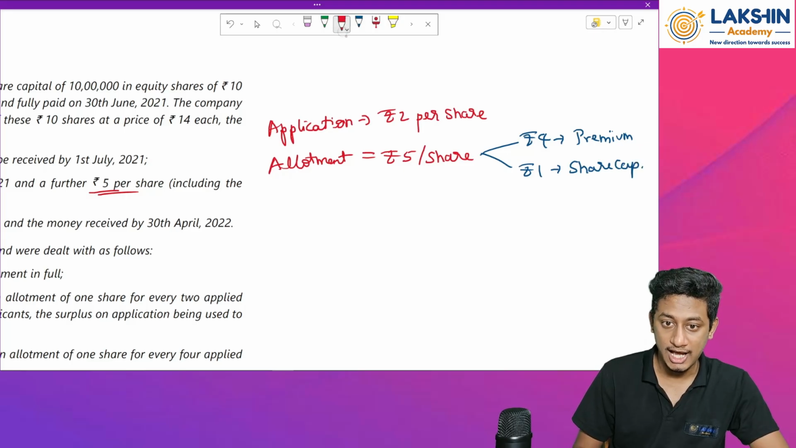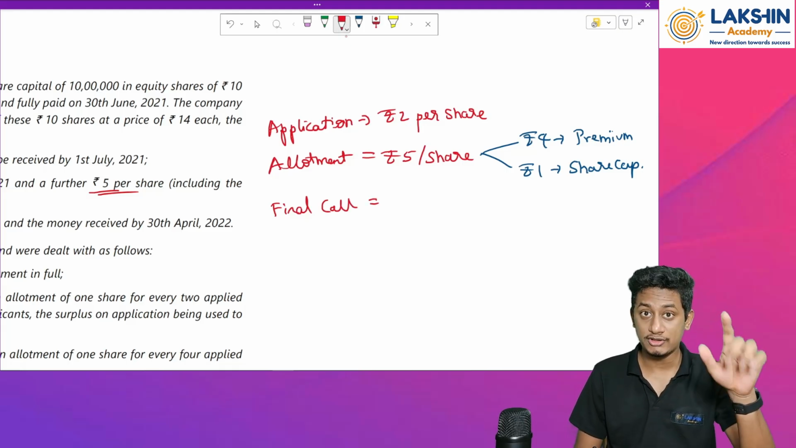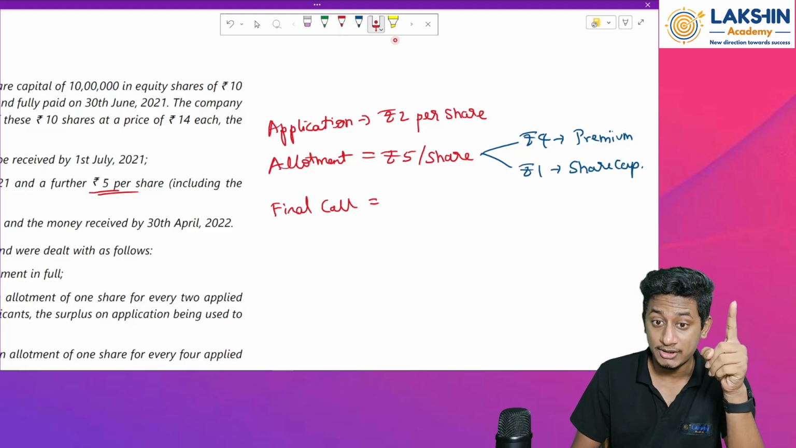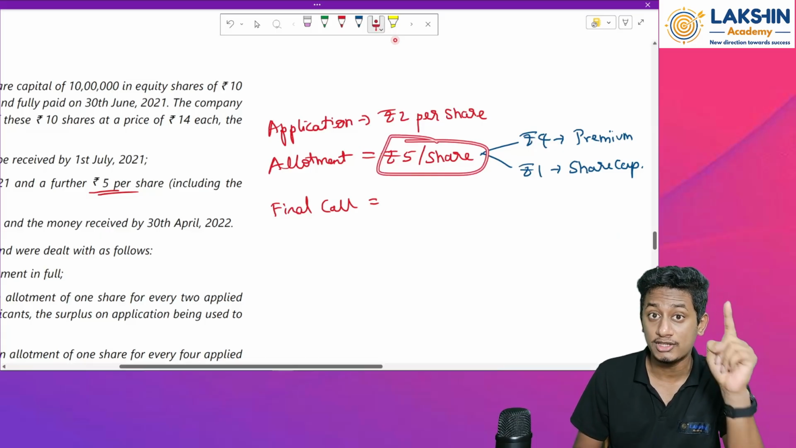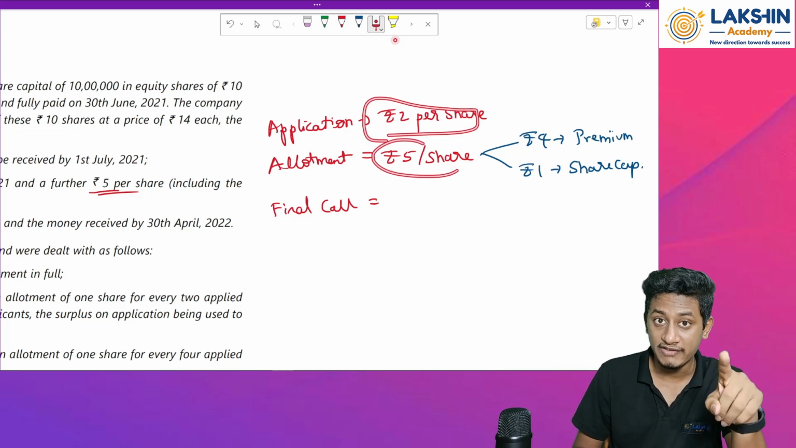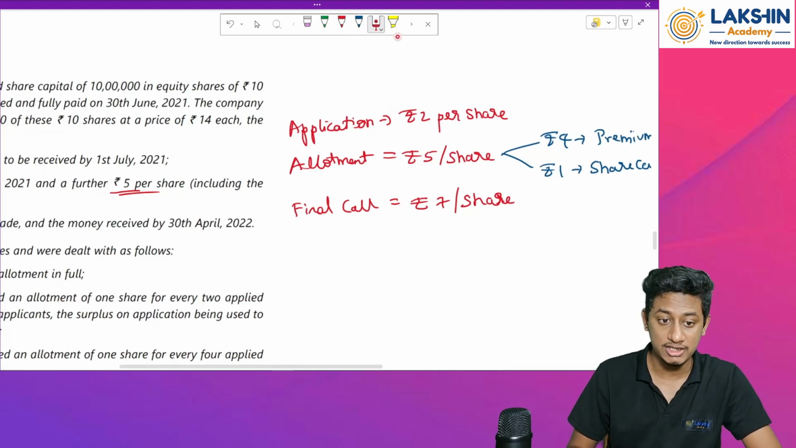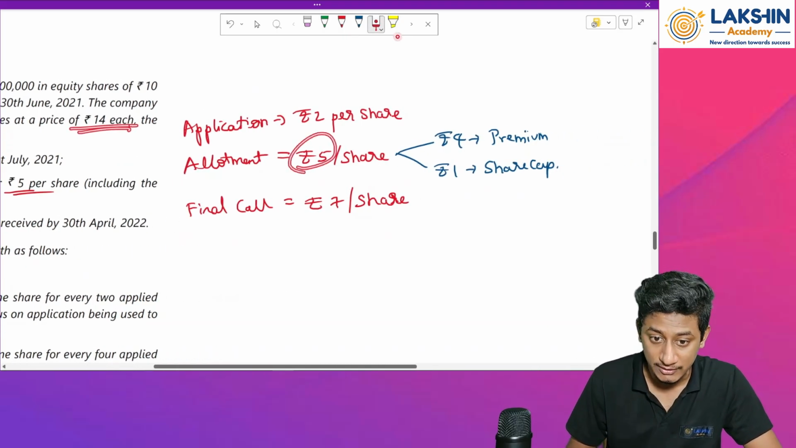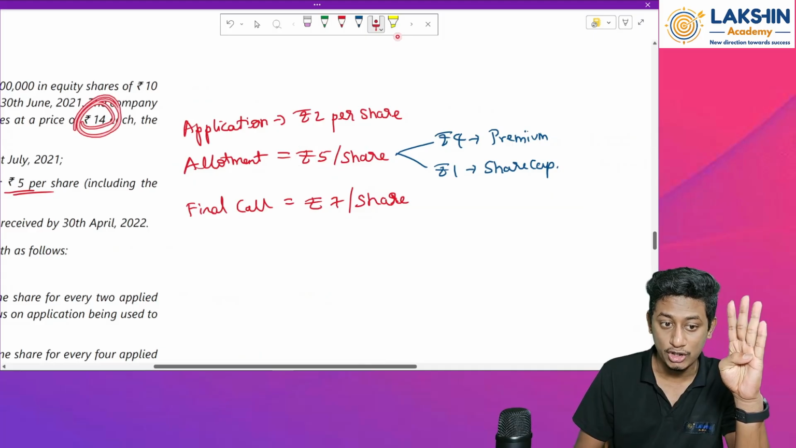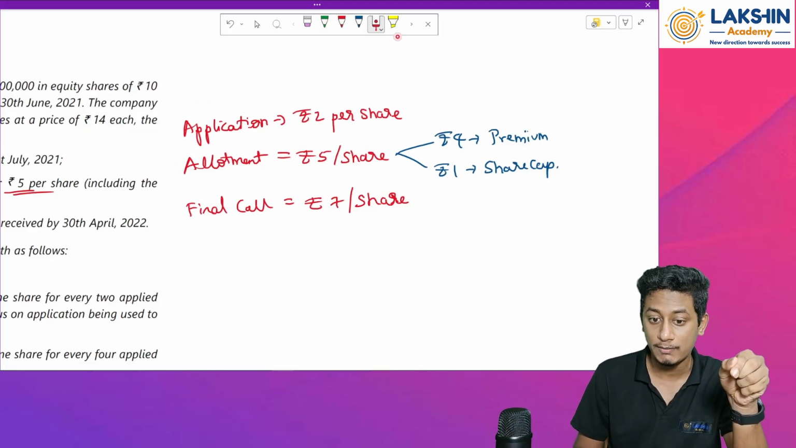Okay, and the last part is the final call. For example, the final call will be for how much? 5 plus 2 is 7, so that means 3 rupees. No sir, why? Because this is already including the premium. That means up to 14 rupees, how much is pending? 2 plus 5 will be 7. So that means 7 rupees extra is to be received. 7 per share is to be received, because the total value of the issue is 14 per share, and the premium of 4 rupees is already included in this 5 rupees. So because of that, the final call will be for 7 rupees.